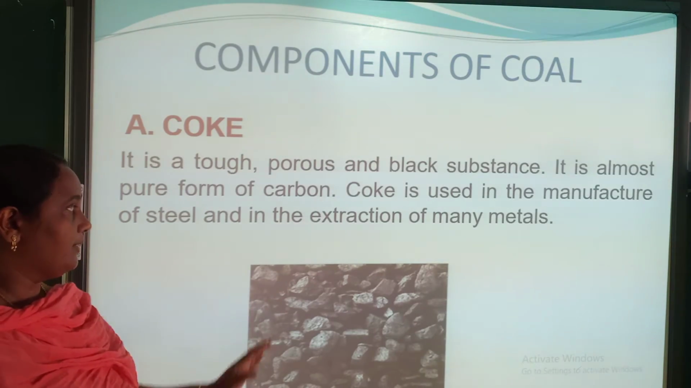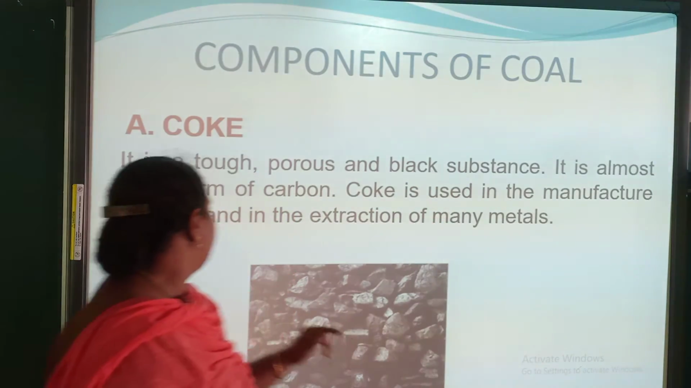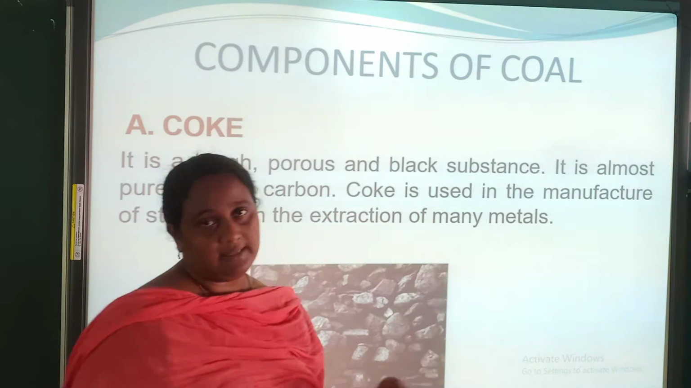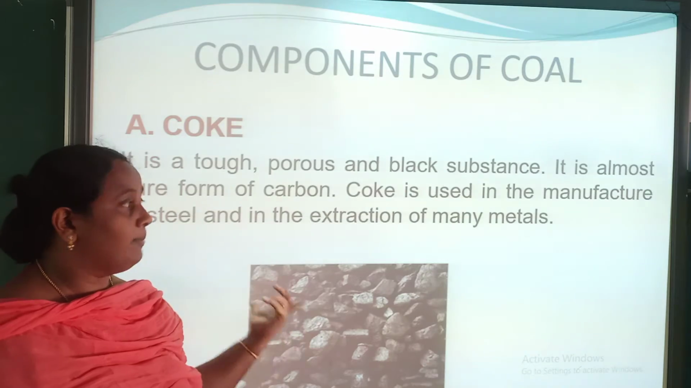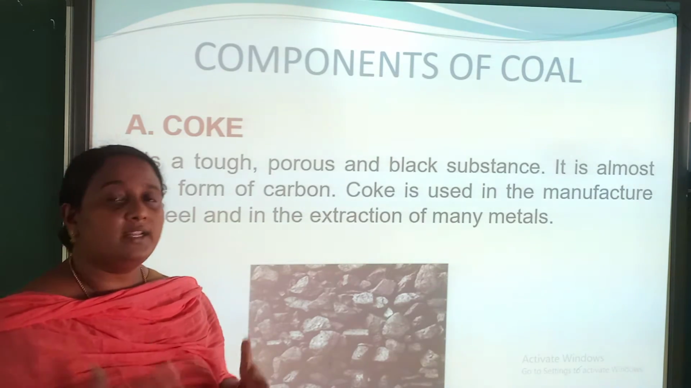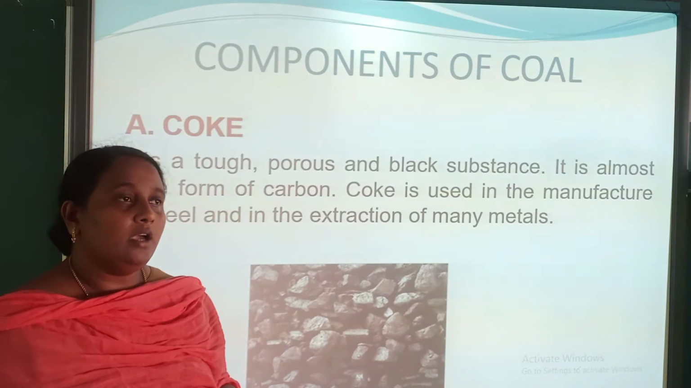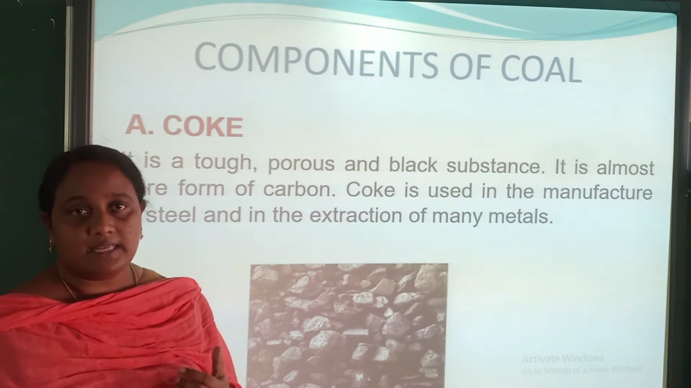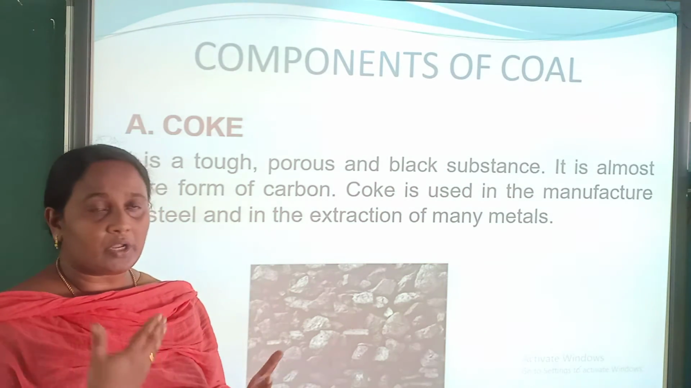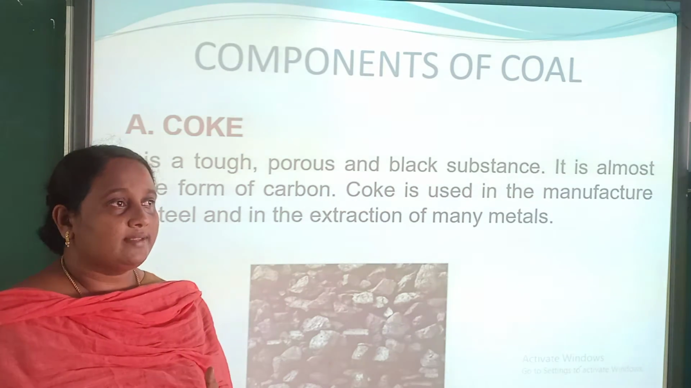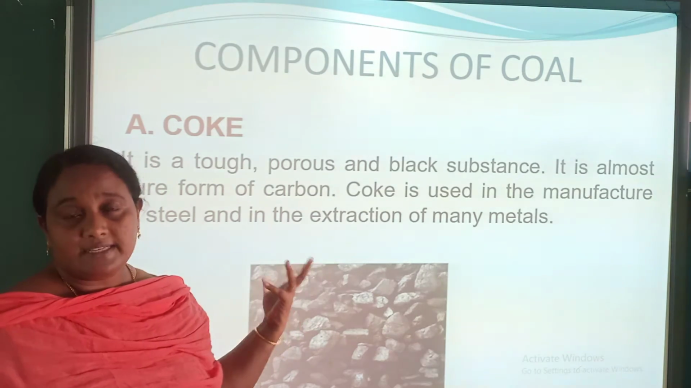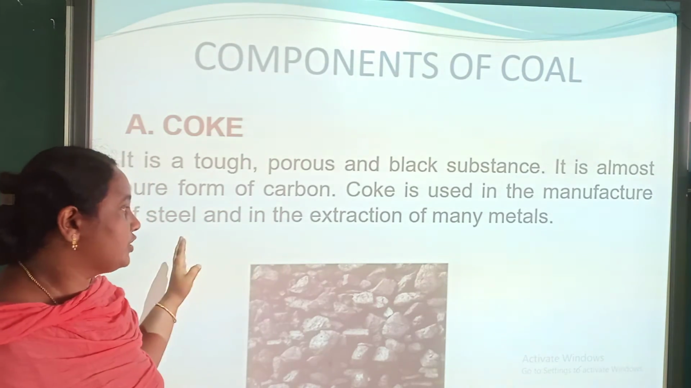Purely present carbon. Coke is used in the manufacture of steel and in the extraction of many metals. We know how important steel is in day-to-day life. Many of the structures are made with steel. Many of the materials, the automobiles, electric things, these all are made of steel, isn't it? So it is very useful in the production of steel.